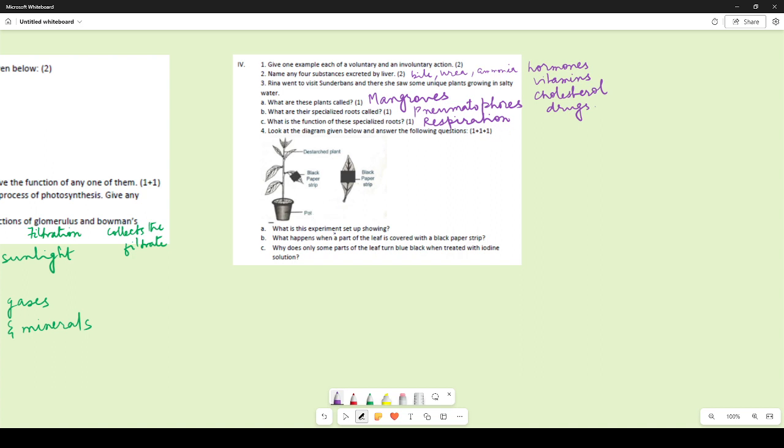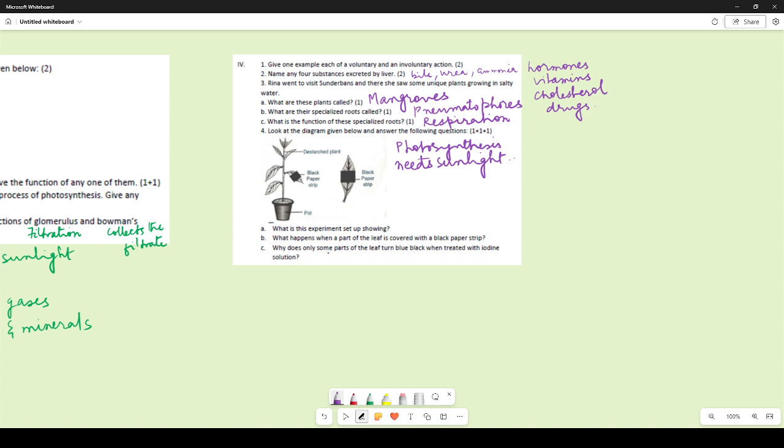Now let us look at the last question. What is this experiment setup showing? This experiment setup shows that photosynthesis needs sunlight, or sunlight is essential for photosynthesis. That's why we are using this black strip, because wherever we put in the black strip, what happens when a part of the leaf is covered with black strip? This part does not receive sunlight. That means in this part, photosynthesis is not happening, right?